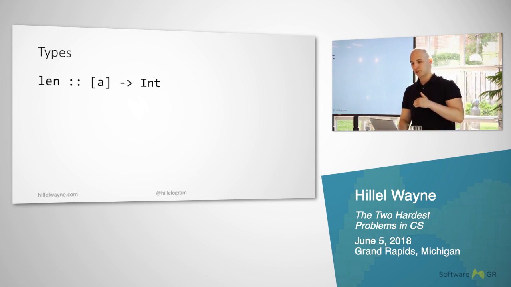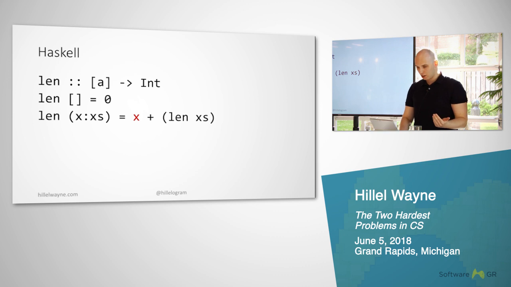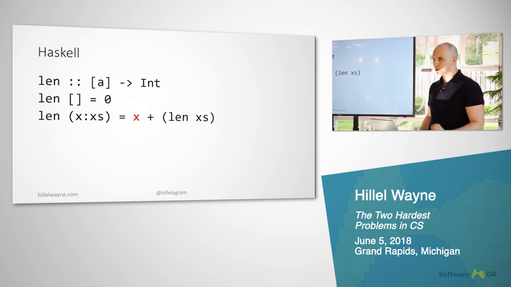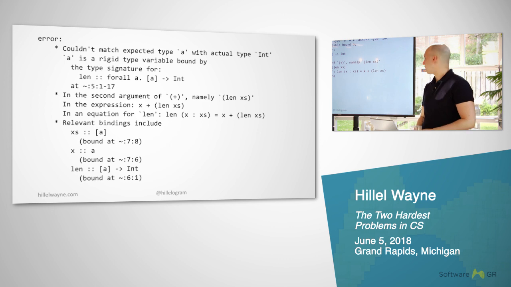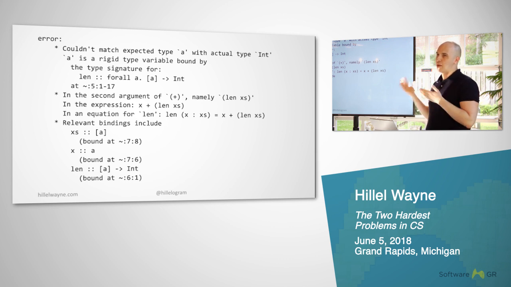Additionally, we get a form of automated verification. We can easily take a typed function and its implementation and see whether or not the implementation matches the type. If I write this, for example, I'm going to get this really long stack trace, and I'm going to have some trouble understanding it, but at least it's there. At least I'm able to automatically verify that my code did not match my specification.